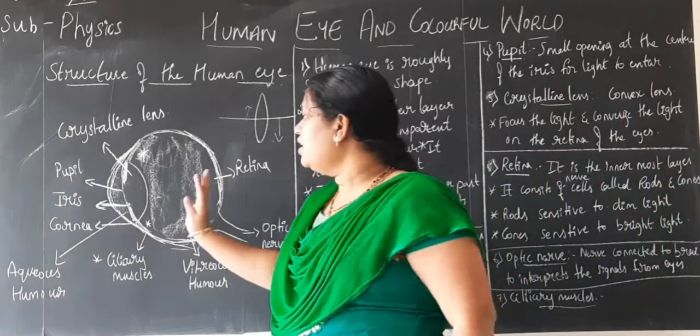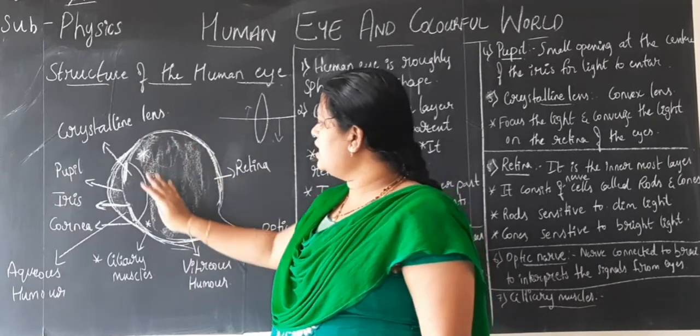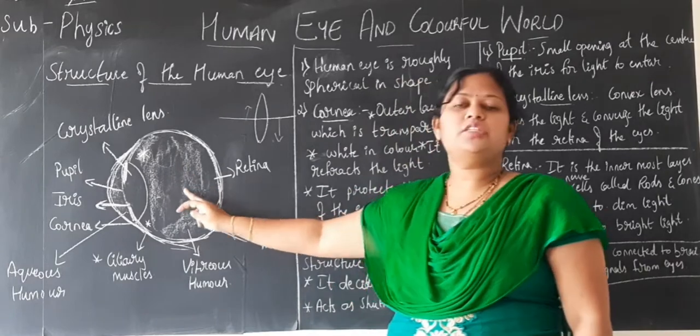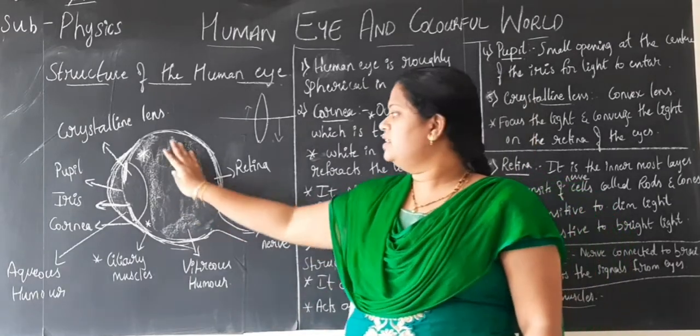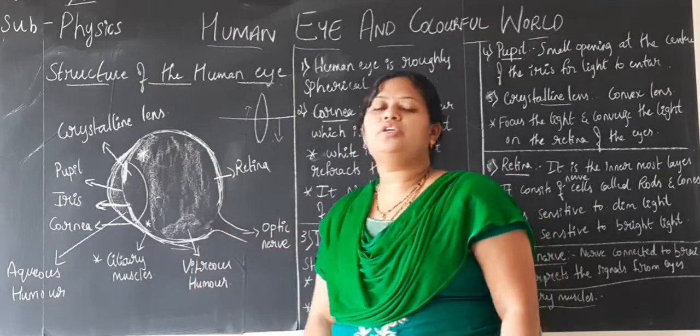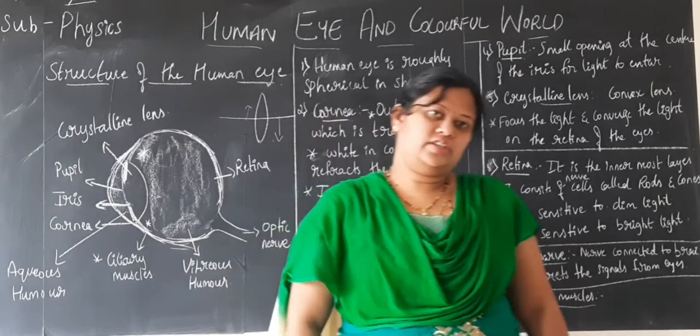One more thing, children: between the retina and the lens there is one more fluid, just like the aqueous humor. There is one more transparent liquid which is filled in this region. I have shaded it, you can see, I hope. It is called the vitreous humor. Don't get confused between the aqueous humor and the vitreous humor.